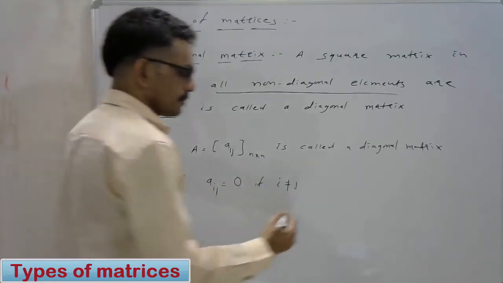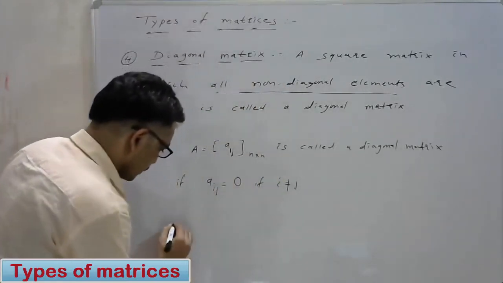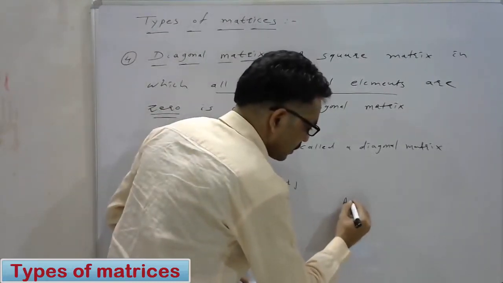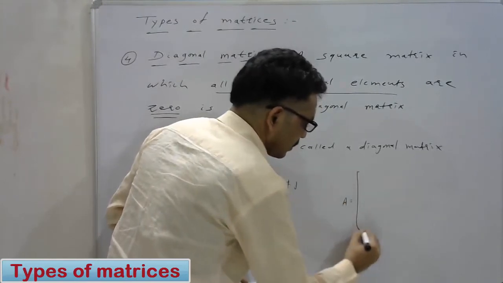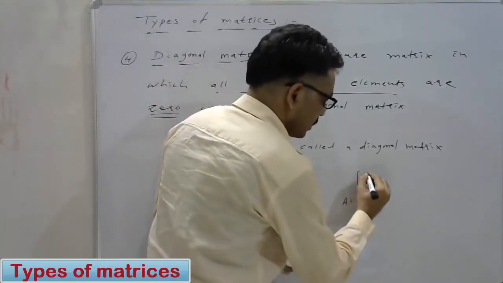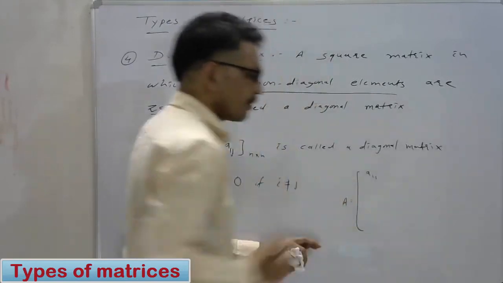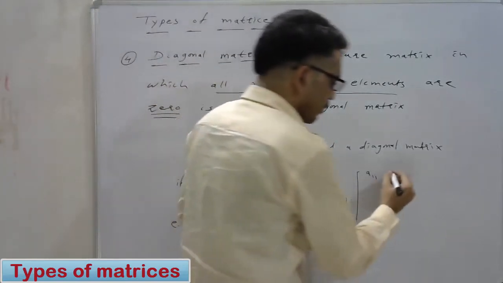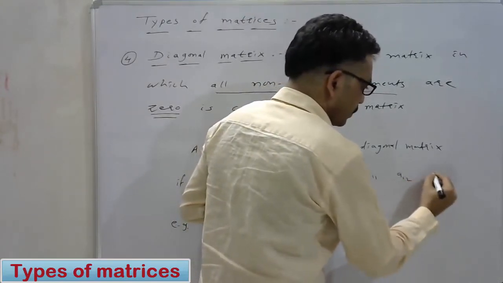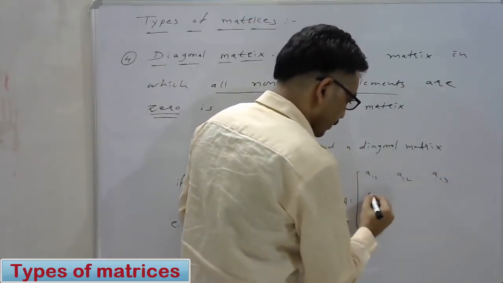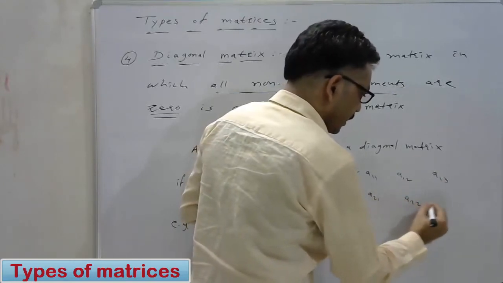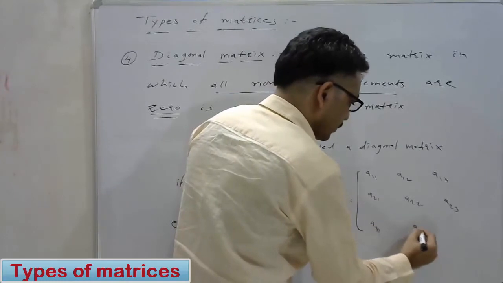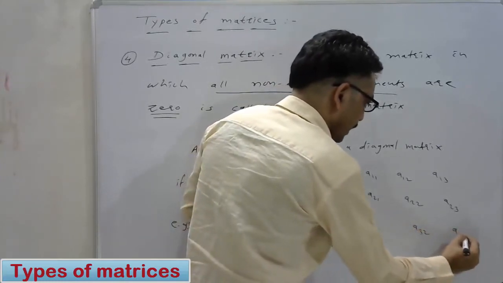For example, see here, let this be a matrix A having elements A11, A12, A13, A21, A22, A23, A31, A32, and A33.